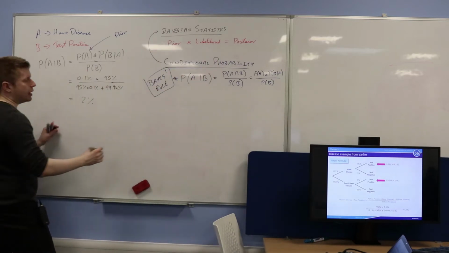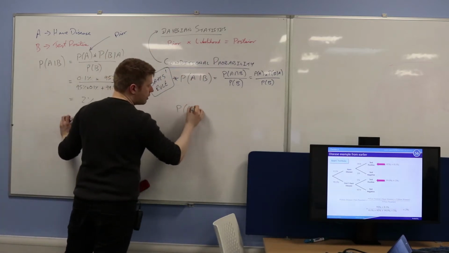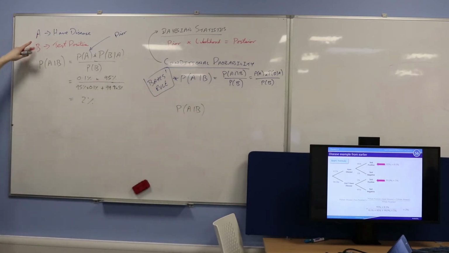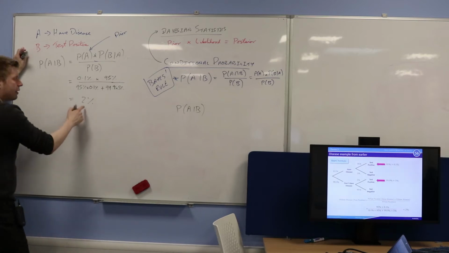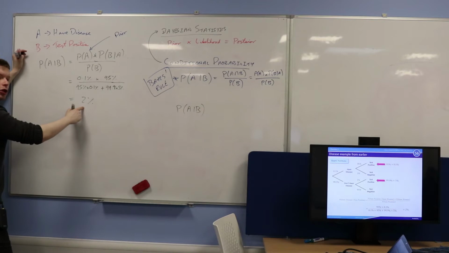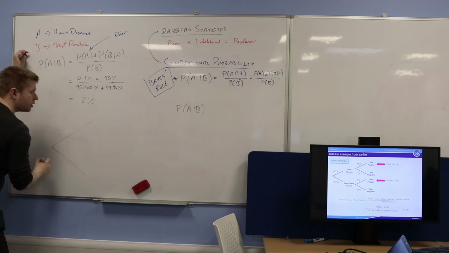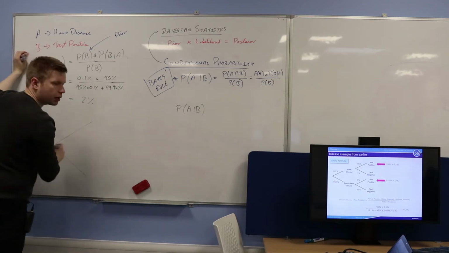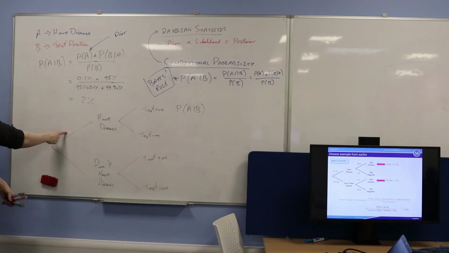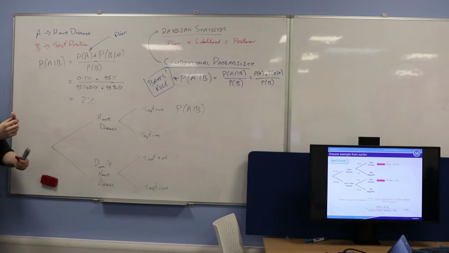Can you find me the probability of A given B? In other words, can you find me the new probability of whether I have the disease, given that I test positive, given that now the new probability of whether I have the disease is 2%? Okay, so it might make sense to draw out this tree diagram again. So what is the probability now that I have the disease based on this new evidence?